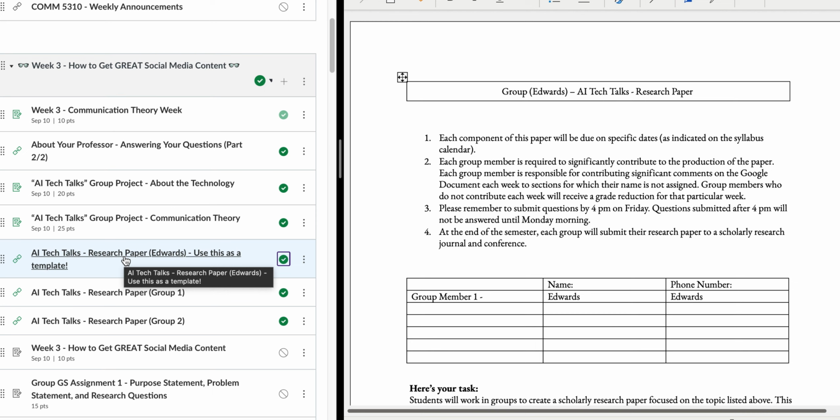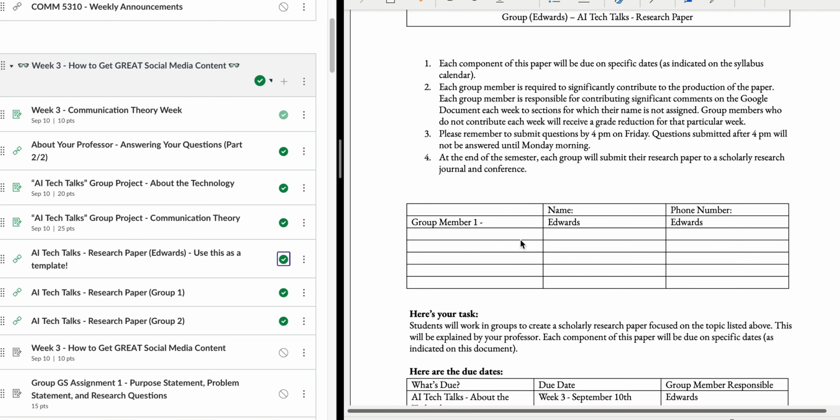Use this as a template because this is my sample paper. When you click this, you will see my paper, and this is basically outlining what everything needs to look like. As you can see, I'm the only group member in here.